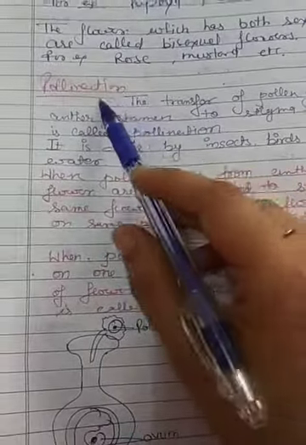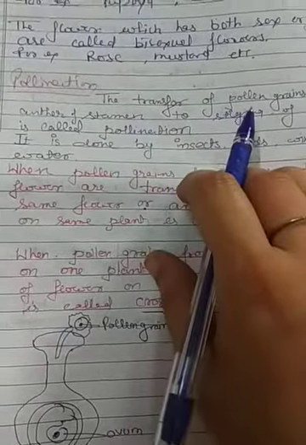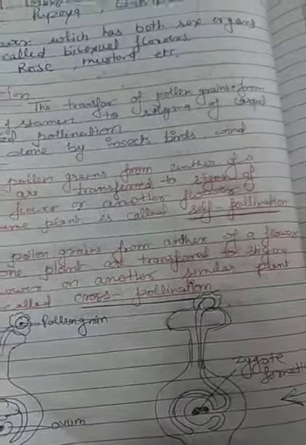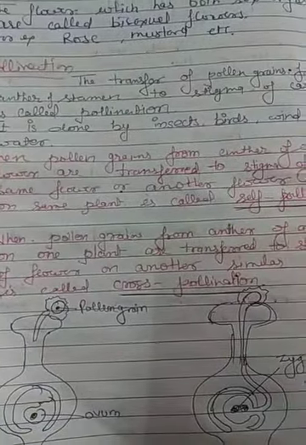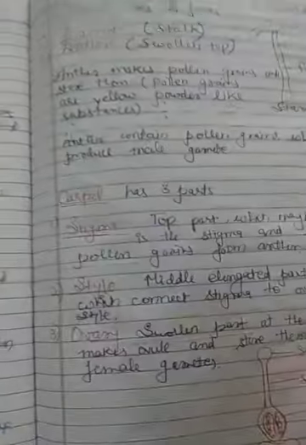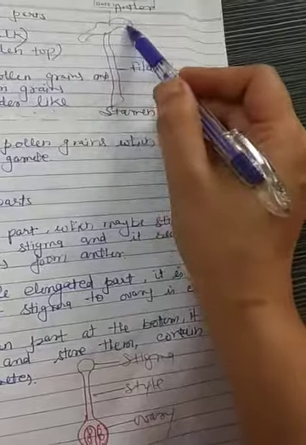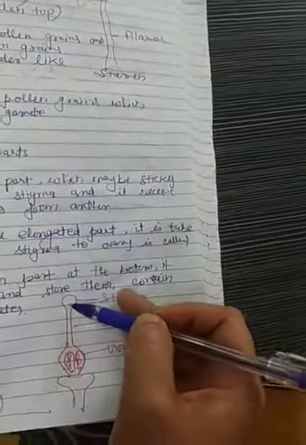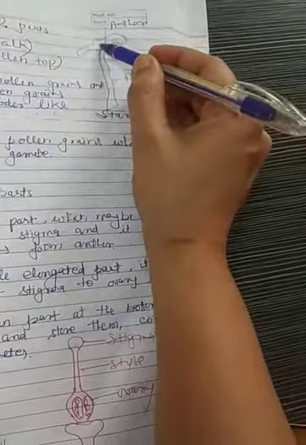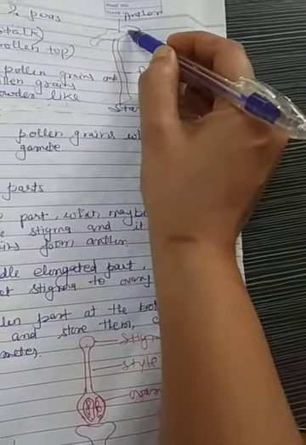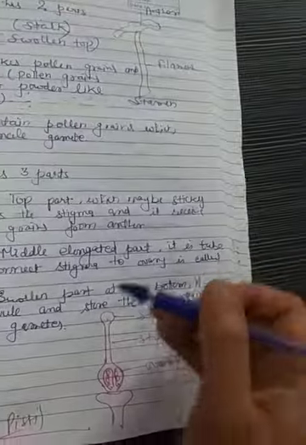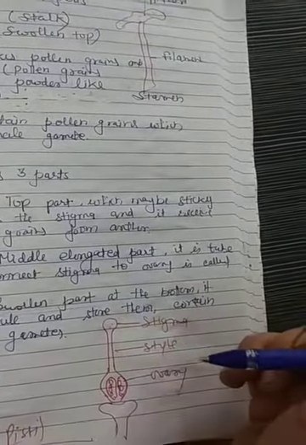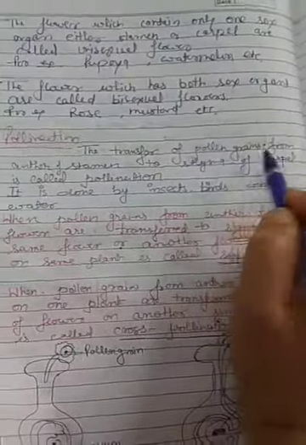Next subtopic is pollination. What is pollination? The transfer of pollen grains from the anther of the stamen, the male part, to the stigma of the carpel, the female part, is called pollination.